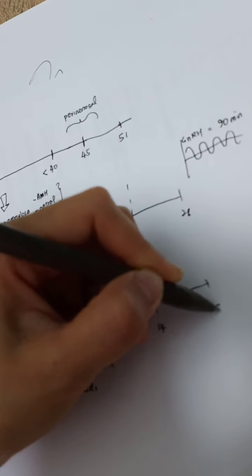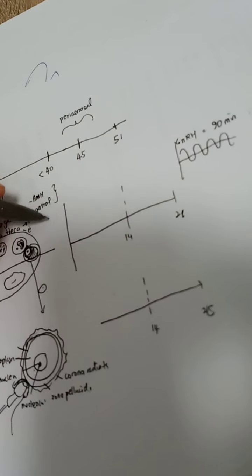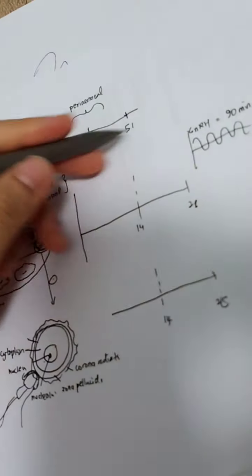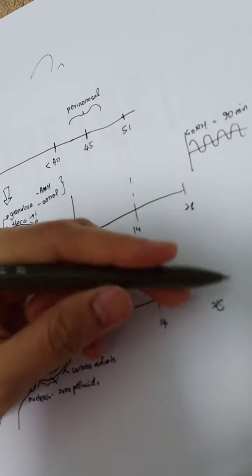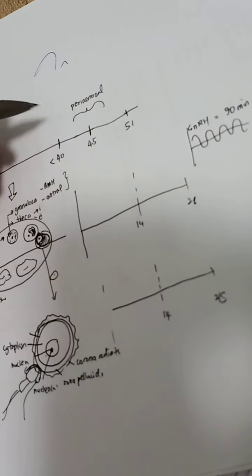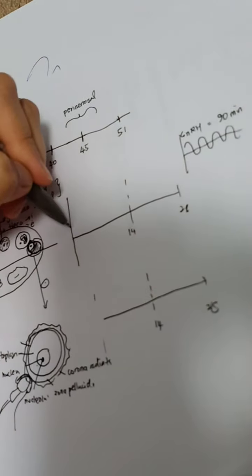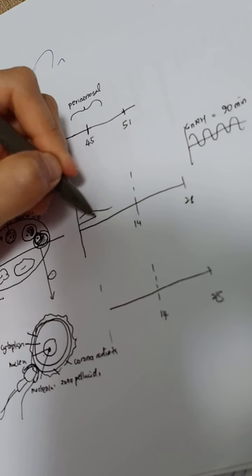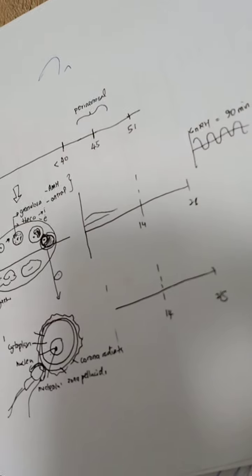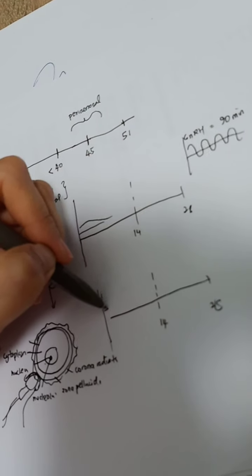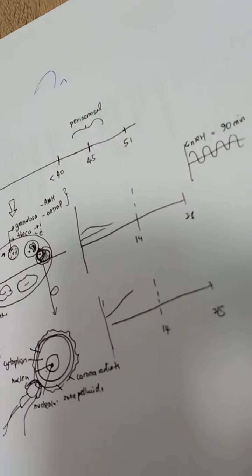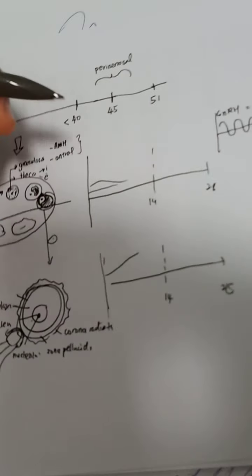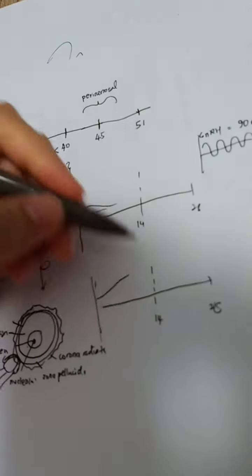Okay, so let's draw this menstrual cycle, 28 days. What happens is the follicular phase, and this is what happens in the endometrium. At the beginning, the FSH will not be that high because of the inhibin here, and the estrogen slowly increases because the granulosa cells are producing estradiol.